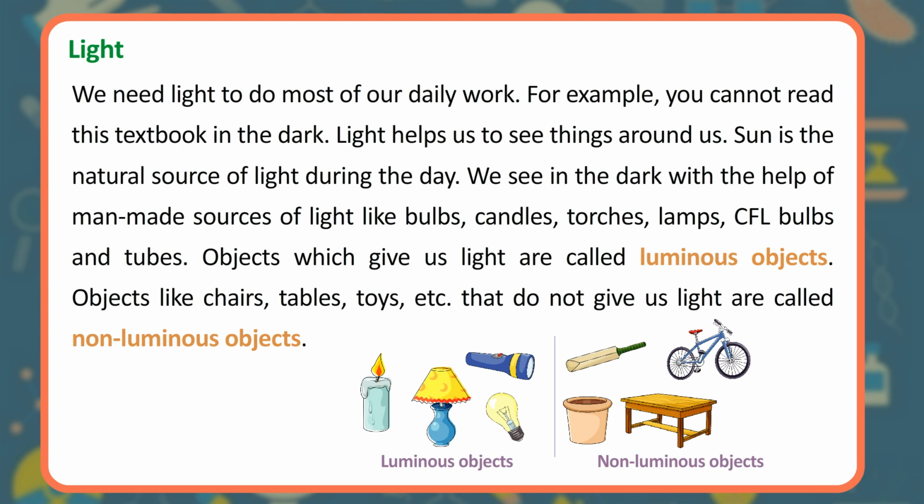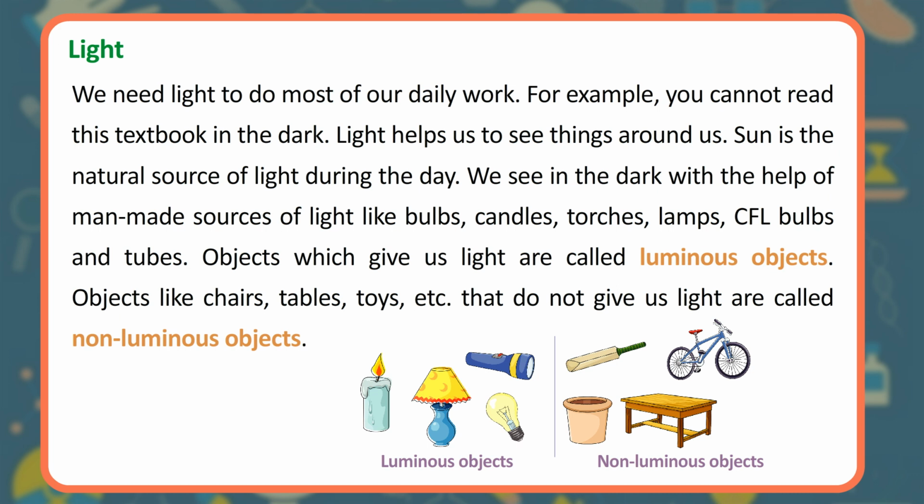Light. We need light to do most of our daily work. For example, you cannot read this textbook in the dark. Light helps us to see things around us. The sun is the natural source of light during the day. We see in the dark with the help of man-made sources of light, like bulbs, candles, torches, lamps, CFL bulbs and tubes. Objects which give us light are called luminous objects.